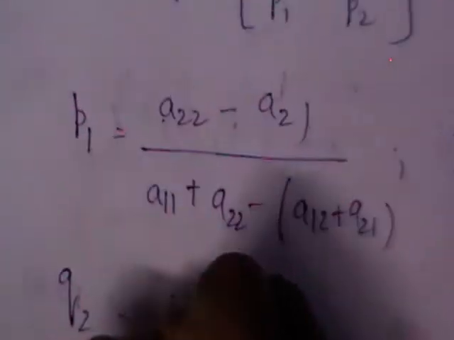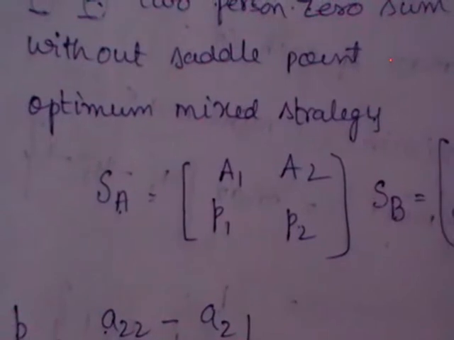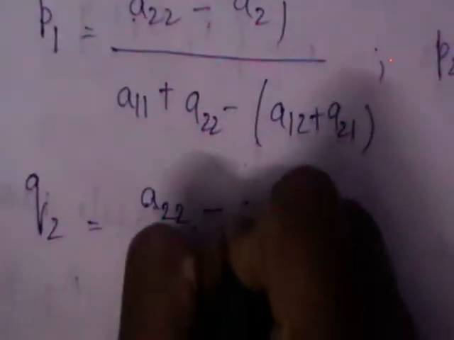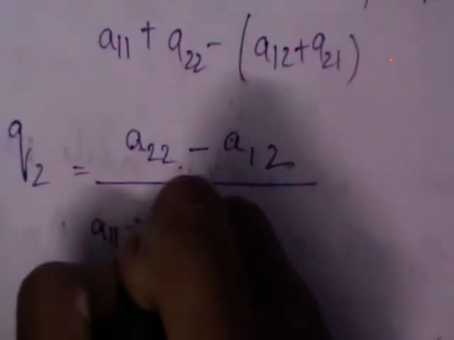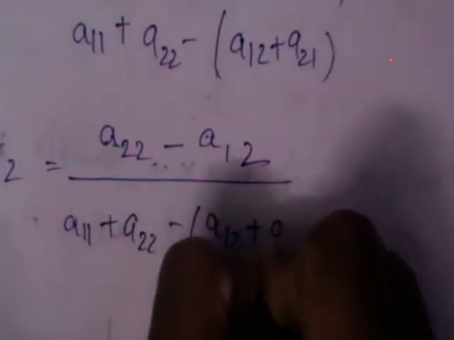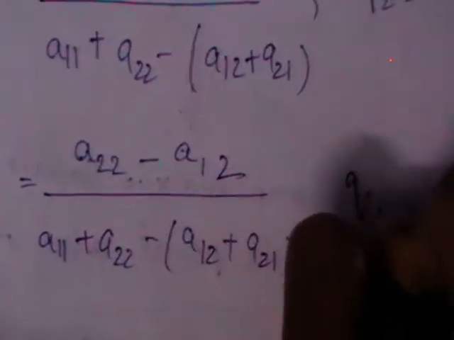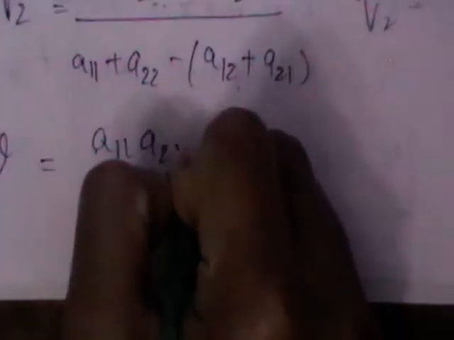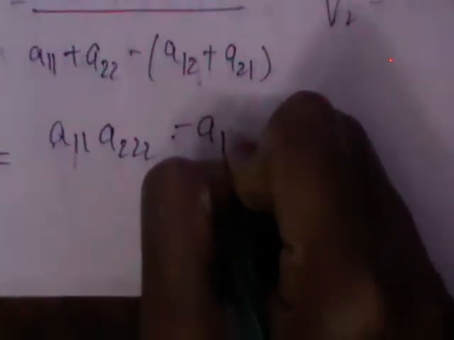Q2 is equal to A22 minus A12 divided by A11 plus A22 minus A12 plus A21. And the value of the game, which we indicate with V, is nothing but A11 A22 minus A12 A21 divided by the same denominator.